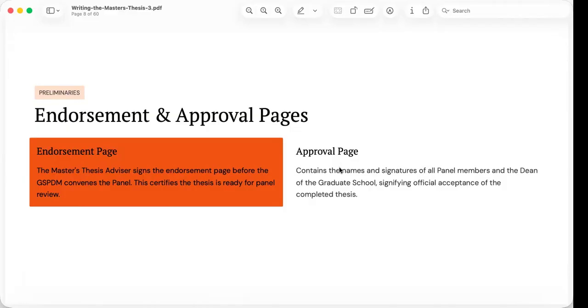These pages remind us that research is never produced in isolation. A master's thesis is the result of collaboration among the student, advisor, panel members, and the institutions. While the researcher is responsible for the work, the academic community ensures that the research meets accepted scholarly standards before it becomes part of the institution's body of knowledge.